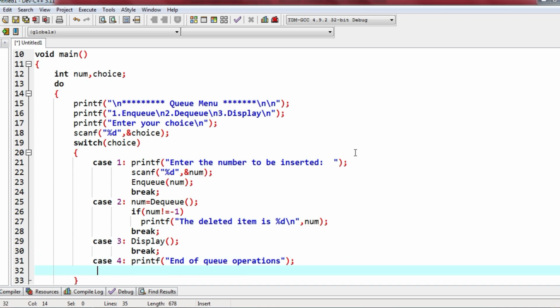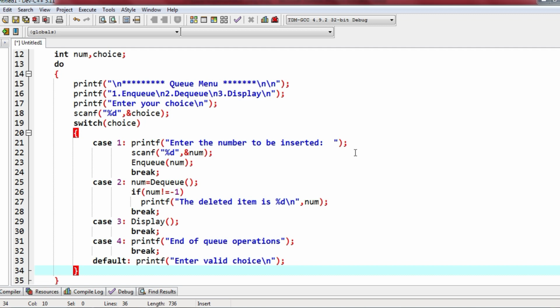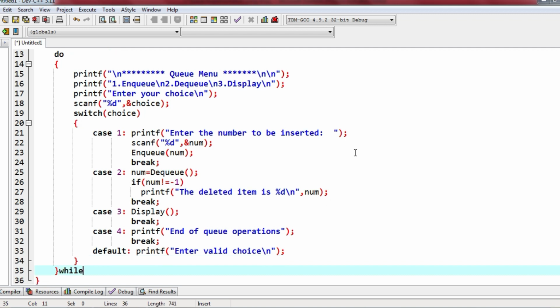And I'll write a break here also. If it is none of these, then we will be displaying enter valid choice. Okay, so that's about the switch statement. This is the end of while. Here we are supposed to write while choice not equal to 4. Only if you are giving 4 as a choice, the program will come out. Otherwise, if it's not equal to 4, then it keeps repeating again and again. So our main function is done.